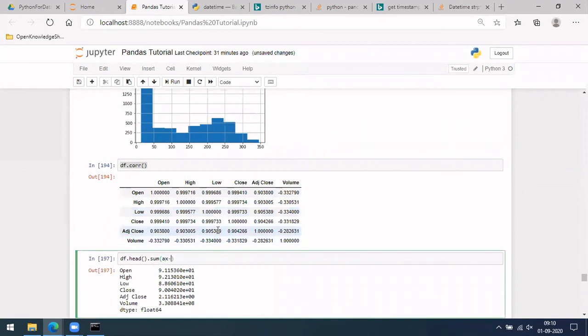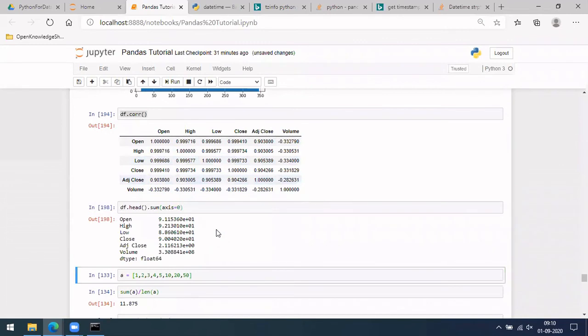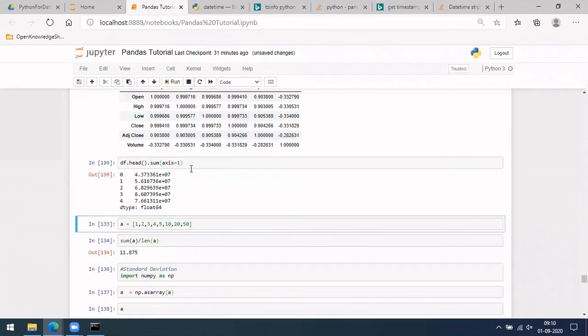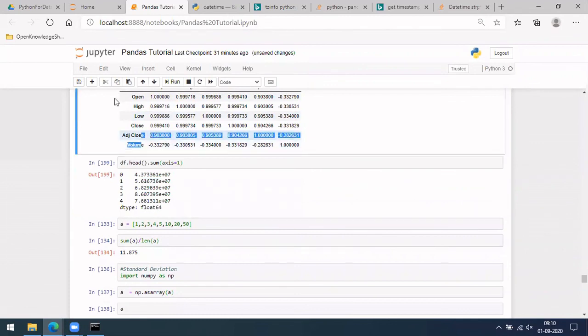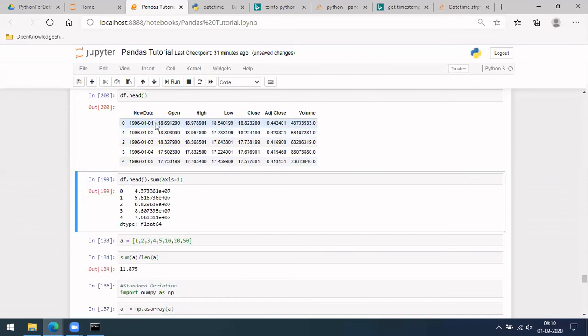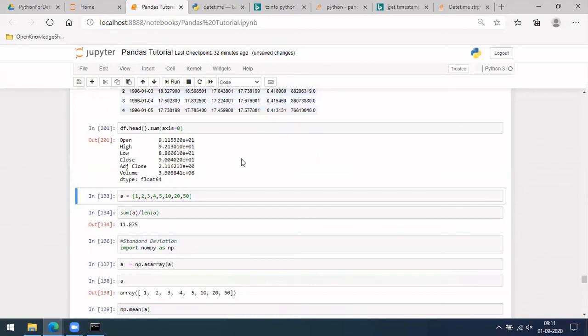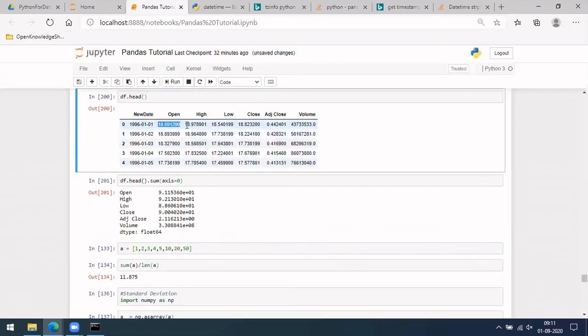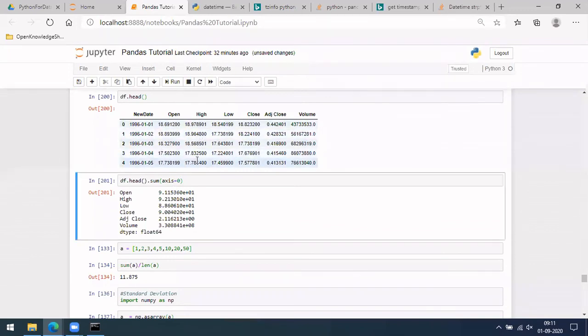Okay, so if you want it row wise, let me do it. In this case, what you got is the sum for each row. For each row, whatever values you have, you got the sum here. If you put axis is equal to 1, and if you put axis is equal to 0, it will be done at each column. For every column you get the sum. Whatever sum for these 5, you got it here. Similarly for these 5, like this. I'm keeping head so that it will be only 5. So that is one more thing.